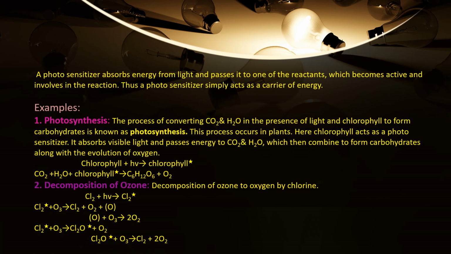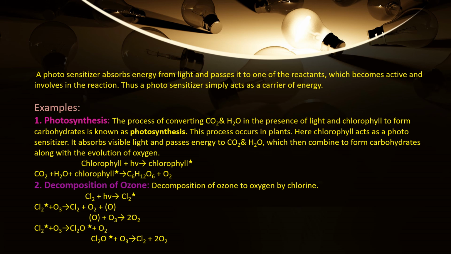This photosensitizer absorbs energy from light, passes it to one of the reactant molecules, which becomes active and then participates in the reaction. That means a photosensitizer acts as a carrier of energy. What does a photosensitizer do? It absorbs energy from the light, passes it to the reactant molecules, which then become active and take part in the reaction.